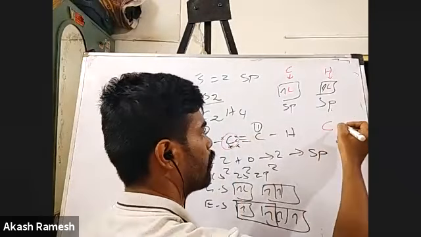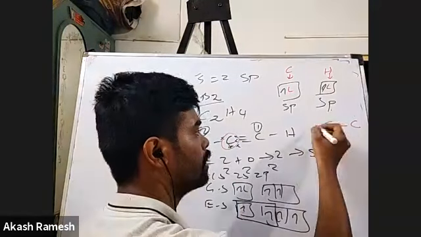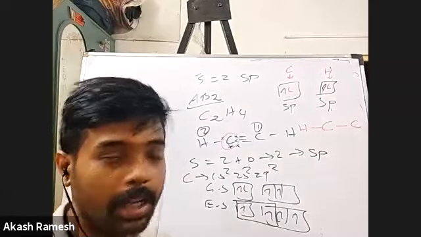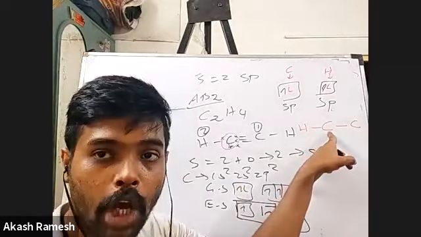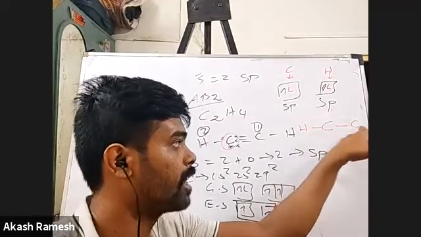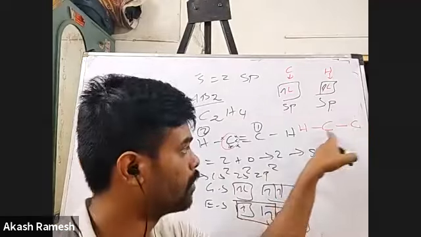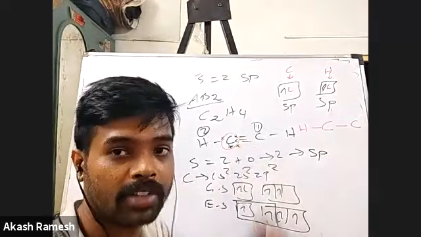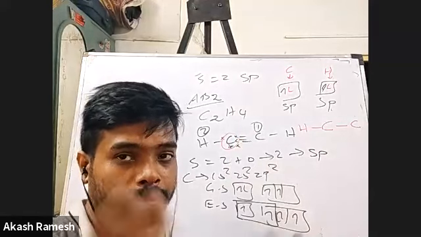So for this carbon atom, one sigma bond with carbon and one sigma bond with hydrogen is done. Now I have to account for two more pi bonds between this carbon atom and this carbon atom.